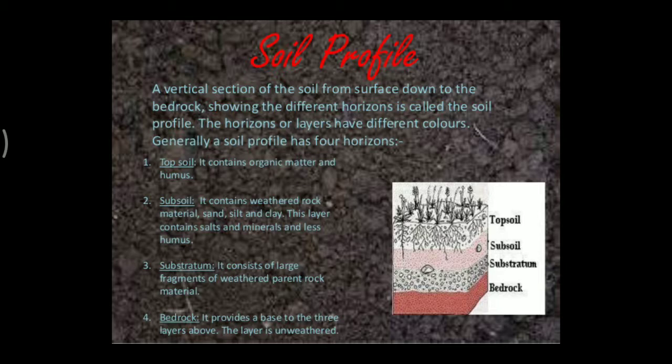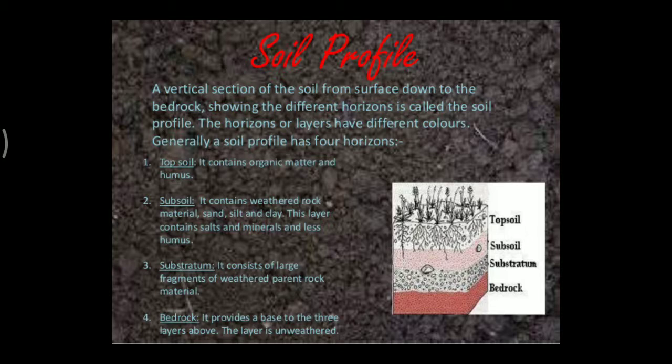Now let's see what topsoil is. Topsoil contains the organic matter and humus. This topsoil is formed by very fine particles of rock such as clay, silt and sand. Understood? We plant seeds and different food grains in this layer of soil. Next is subsoil. Subsoil contains weathered rock materials, sand, silt and clay.